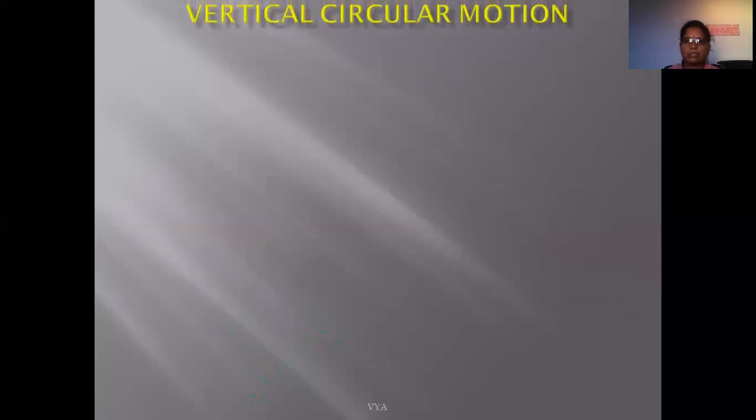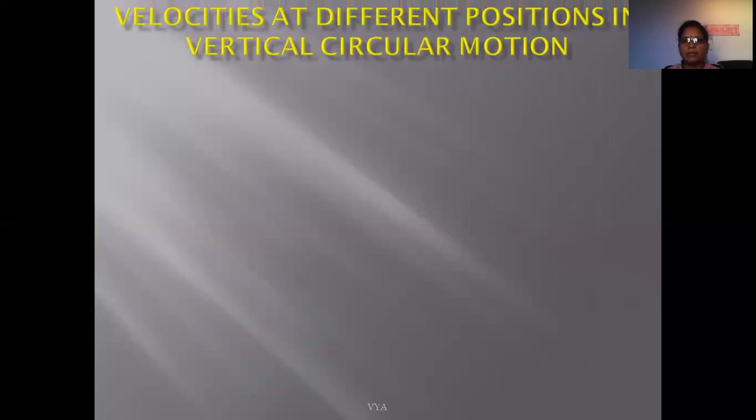Now, next here we find what are the velocities at different positions in vertical circular motion. That is, what should be the speed of this particle at top position, at bottom position, at midway position, so that the particle completes a vertical circular path.